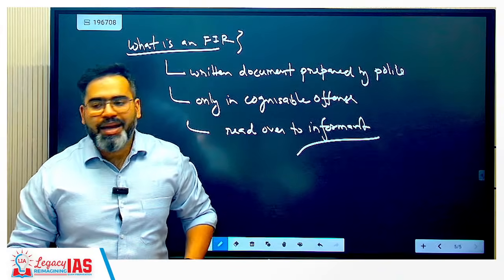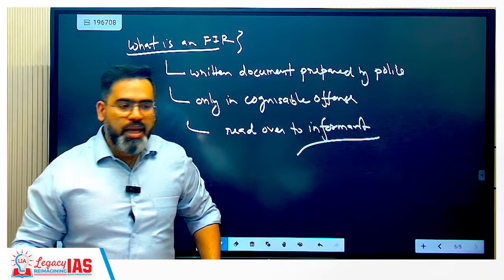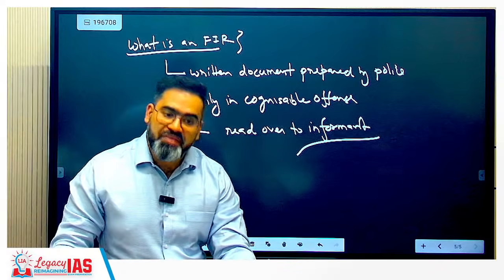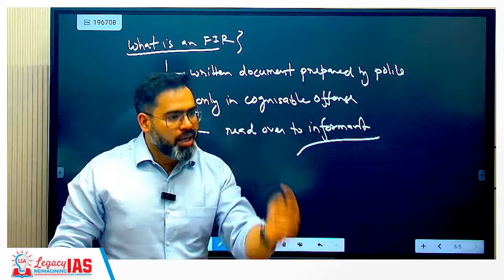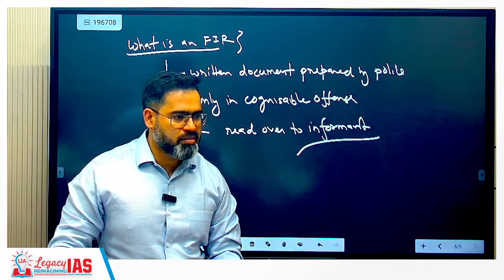Clear? Earlier it was not like this. Earlier the free copy was given to the victim only. Now it should be given to the informant also under the new BNSS. Okay?